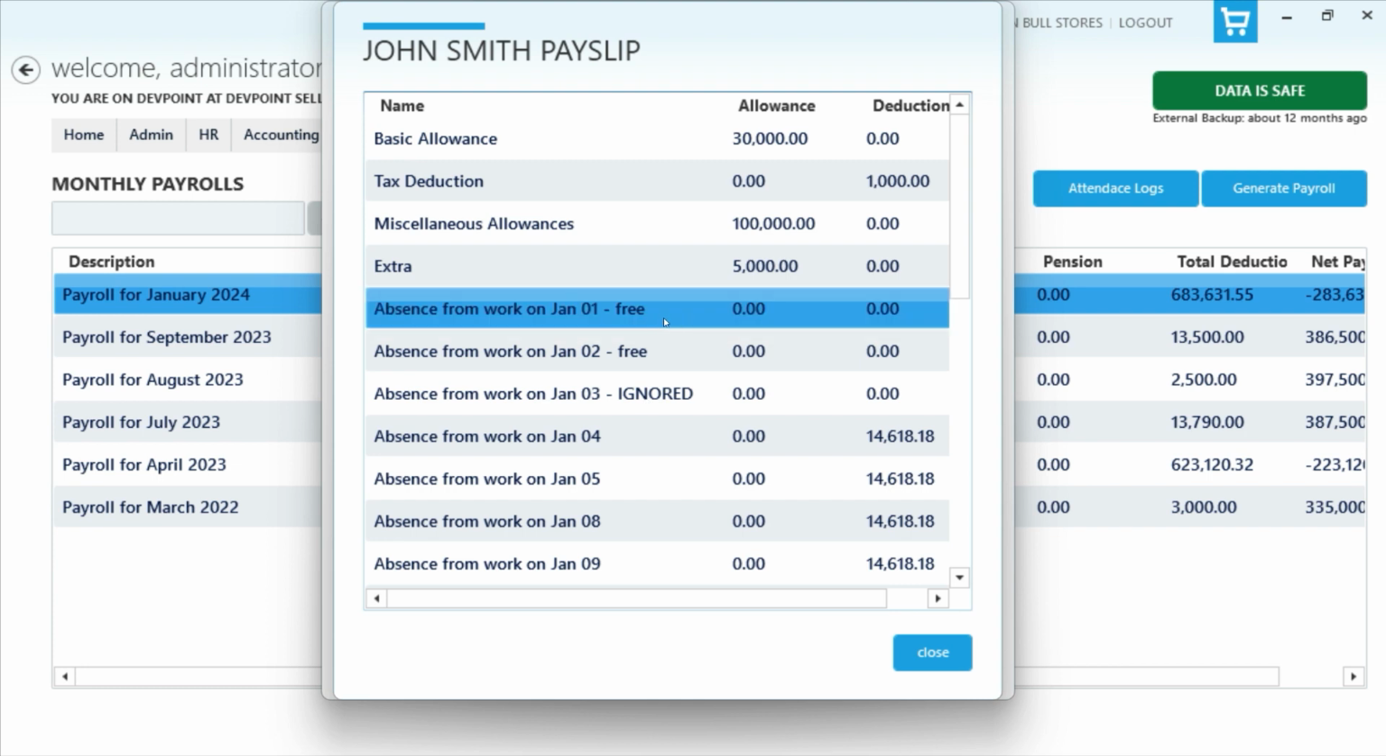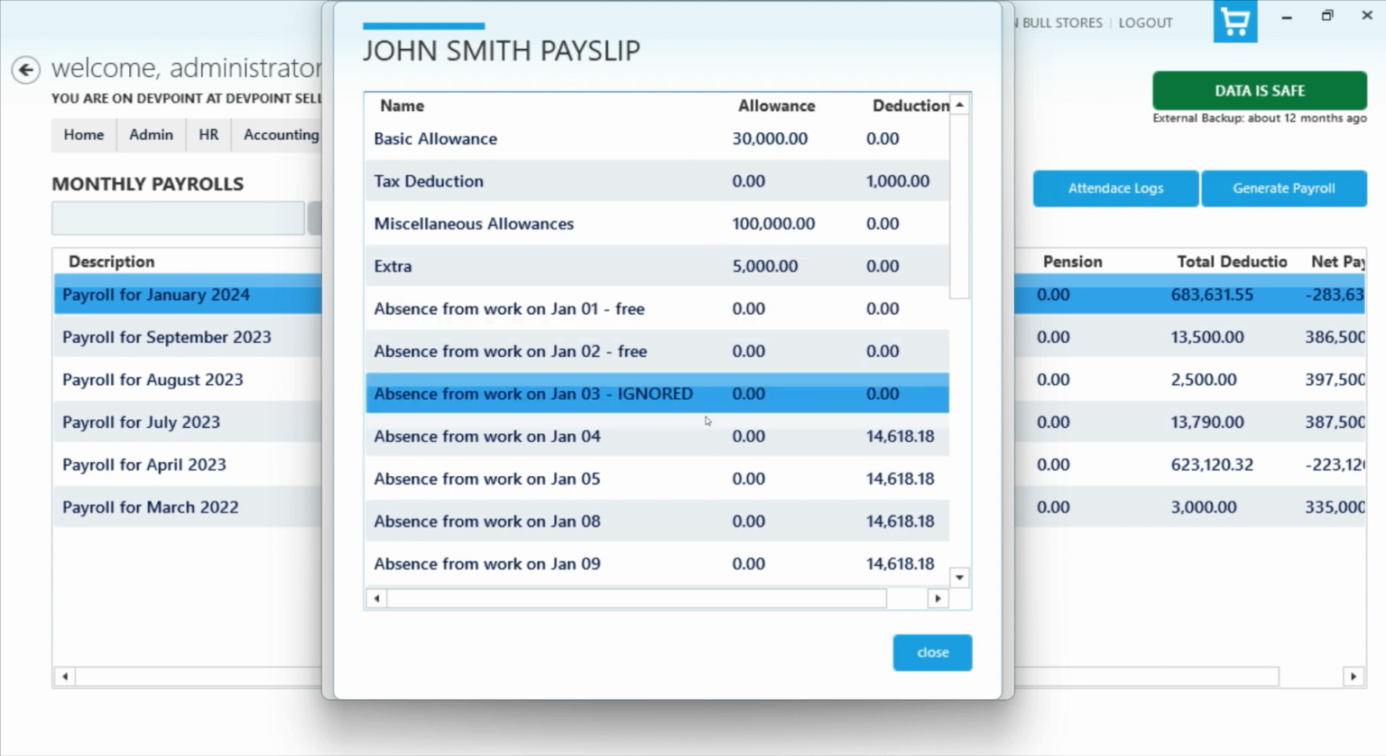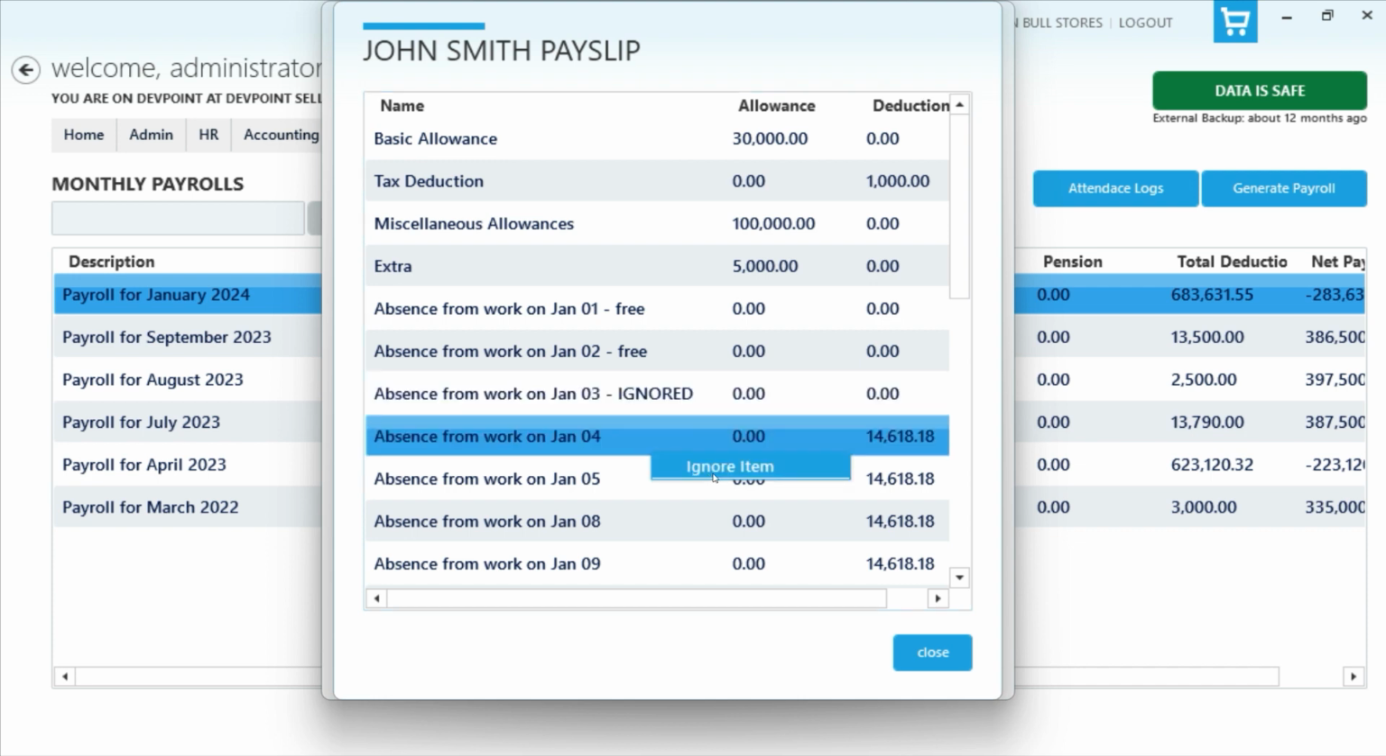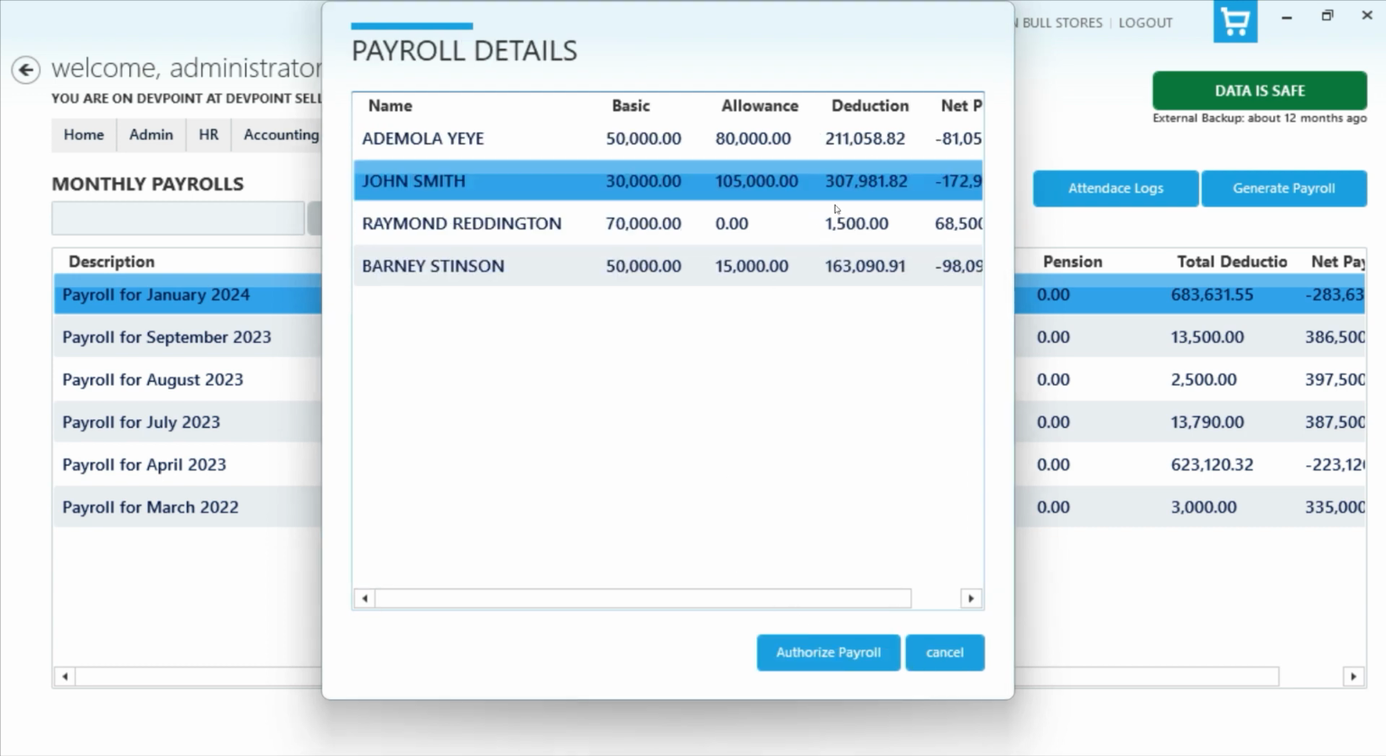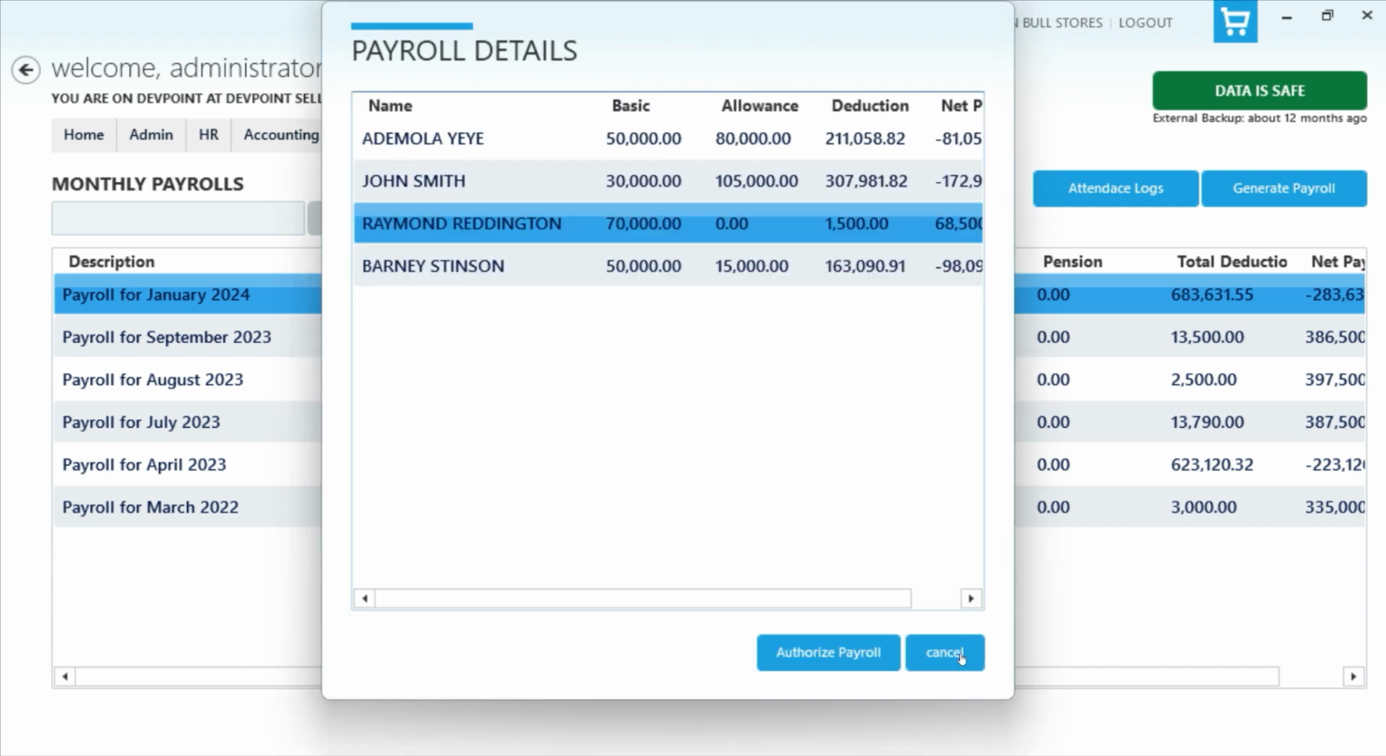So the one that is free, you see that the system put a note on it that this is from your free allowance, and the one that is ignored means that I outrightly ignored this. Ignoring means that probably there's an error on the system which you want to make up for, or the situation that led to their absence or their lateness, because you can actually ignore both absence and lateness. So whatever led to it, however you want to give them that grace for that day, you can just apply that grace for them. So that is that about the generation.